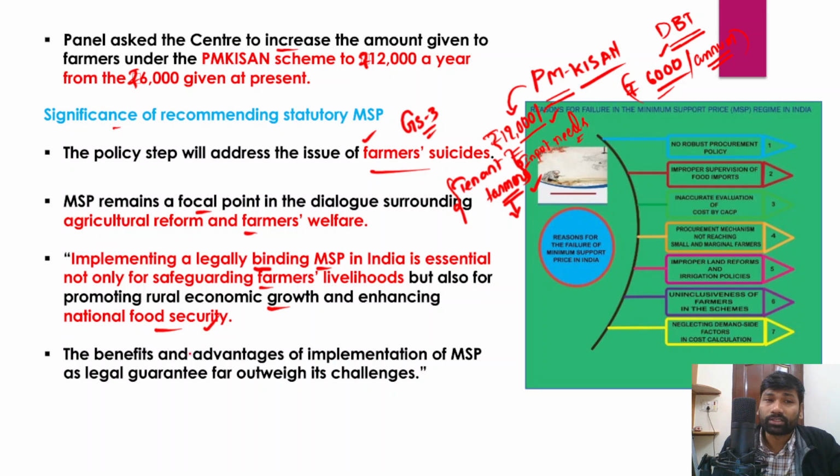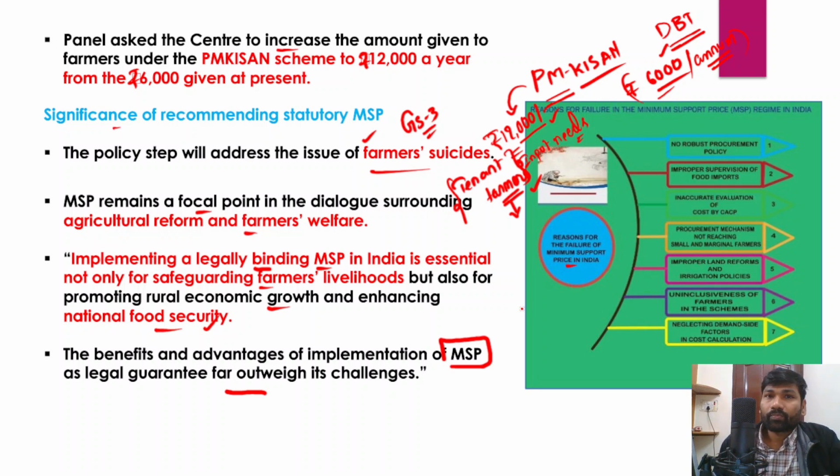And that's how we could ensure the food security of our population. The benefits and advantages of implementing MSP and legal guarantee far outweigh its challenges, and this is what the Standing Committee of the Parliament has been suggesting with respect to the legal guarantee of MSP. Apart from that, you can also go through some reasons for the failure of minimum support price in India. There are some reasons.